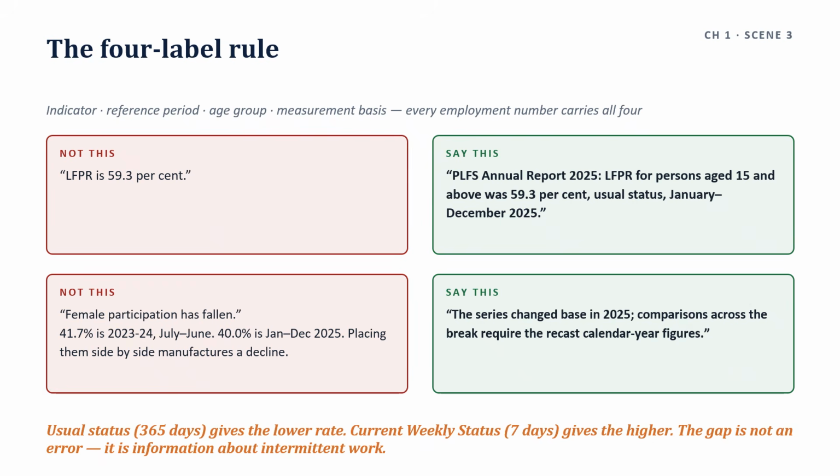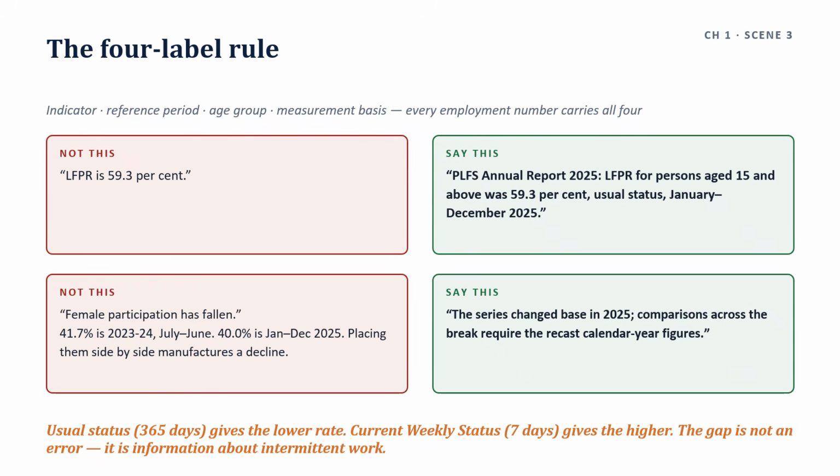It produces the lower unemployment rate because a person who worked at all during the year is counted as employed, not unemployed, employed. Then this is usual status.